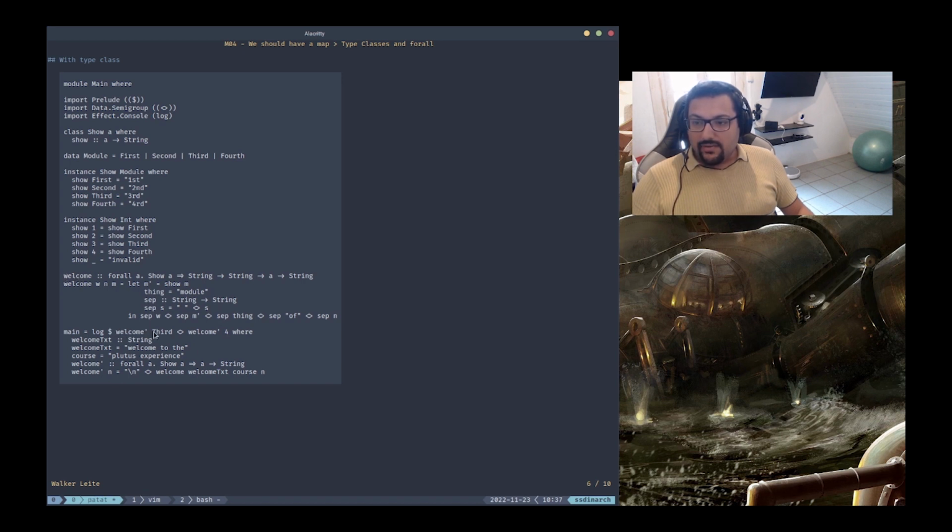Welcome tick here now receives Third, as I said, and Third is the type constructor of the algebraic data type called Module, right? And we append together to prove that this is a new feature and still supports the old scenario where we had a number. The welcome tick4 is still supported here, and we have an append operation on the string, so everything is the same. Here I just added the type signature.